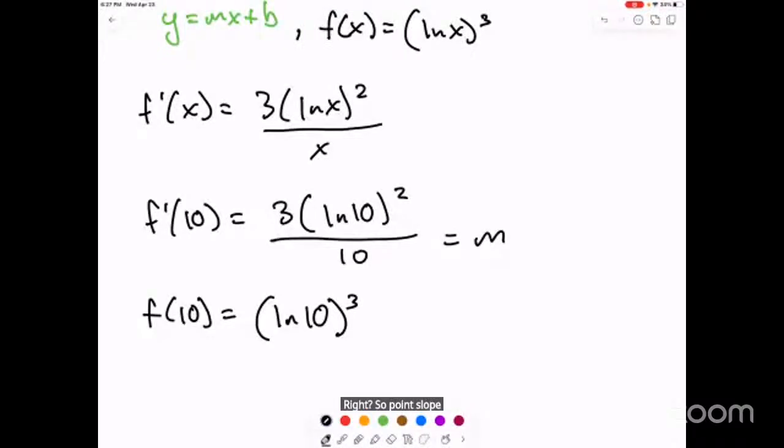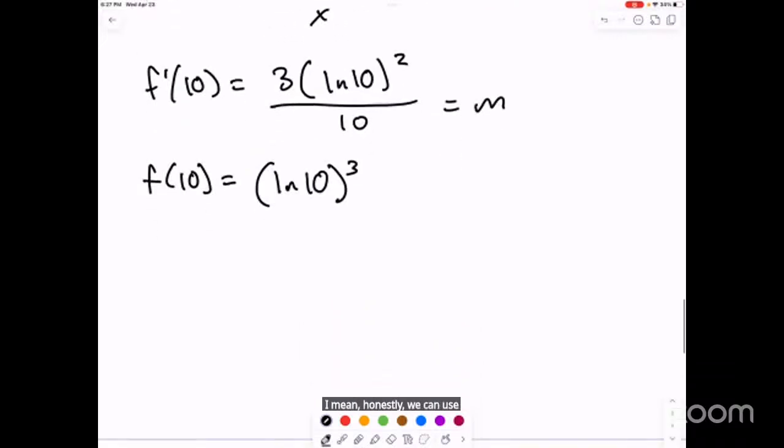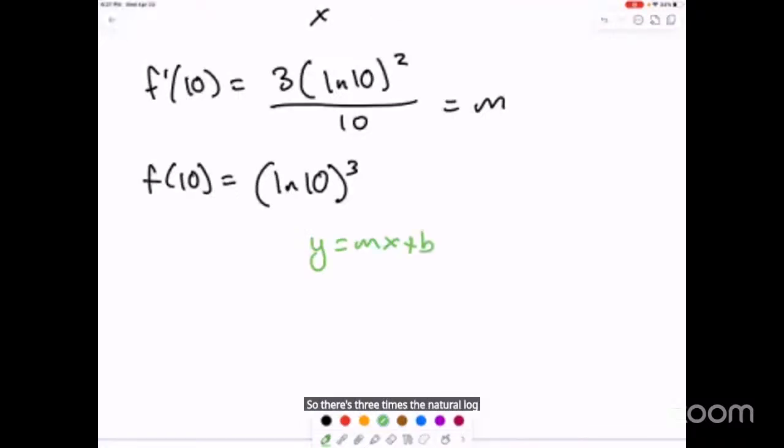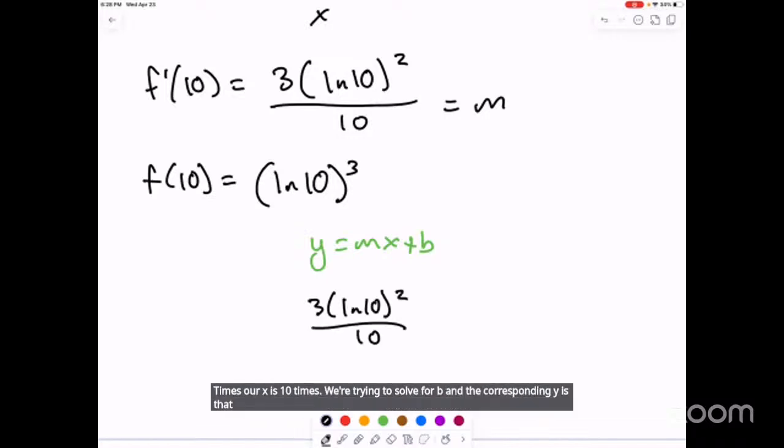Honestly, we can use y equals mx plus b. The slope is there, and I'm just going to put it as is for right now. So this 3 times the natural log of 10 squared over 10, times our x, which is 10. We're trying to solve for b, and the corresponding y is the natural log of 10 cubed.